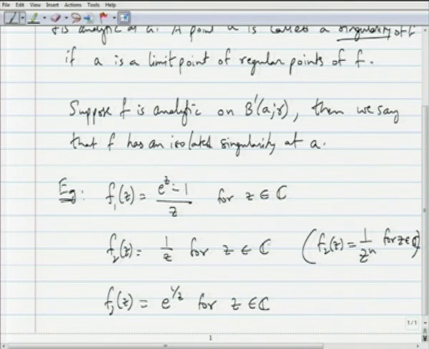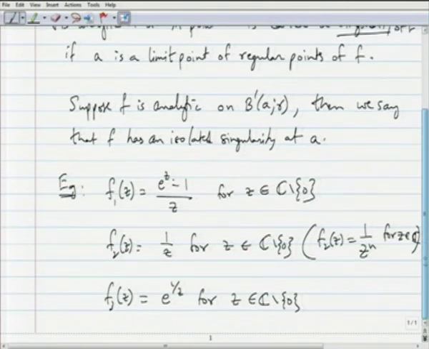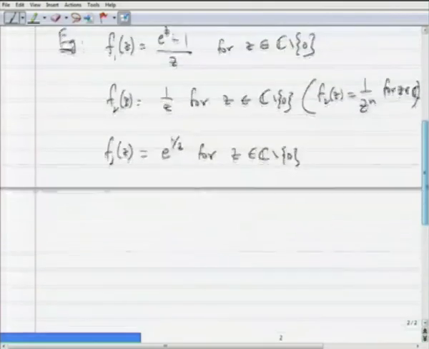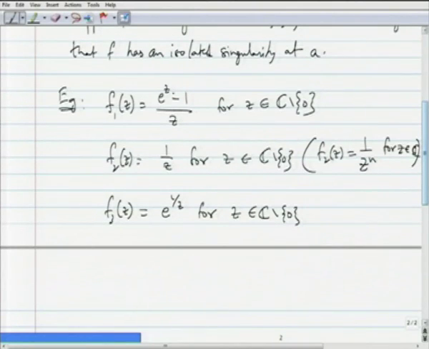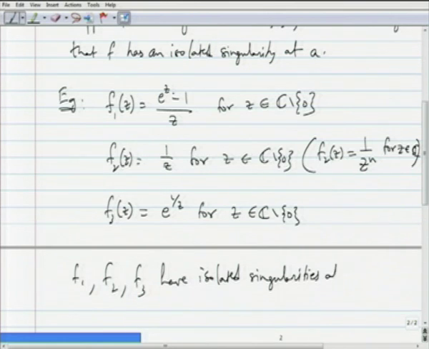I apologize, these are all defined on C minus 0, since at 0 these functions are not defined. So, all these have singularities at the point 0. So, f1, f2, f3 have isolated singularities at z equals 0.